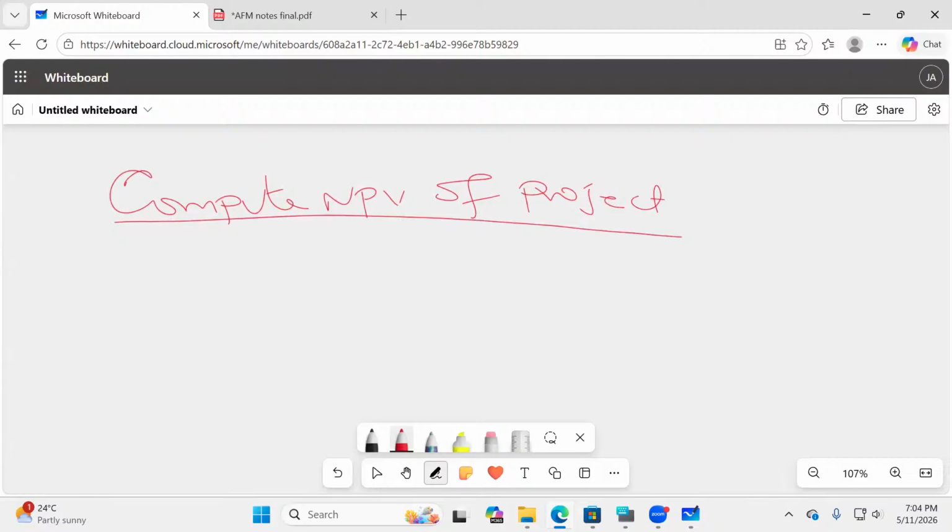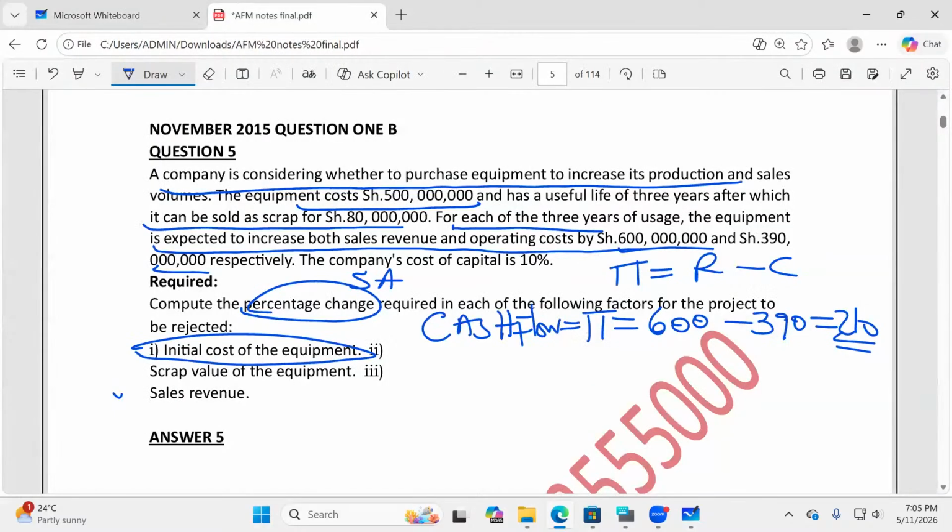I want to give you 3 minutes now that I've already given you every cash flow. Please use the cash flows given to give me the net present value of this project. Try your best. Let me share the question. You have everything. You even have the cost of capital and the initial outlay. I believe you'll be able to give me the NPV.